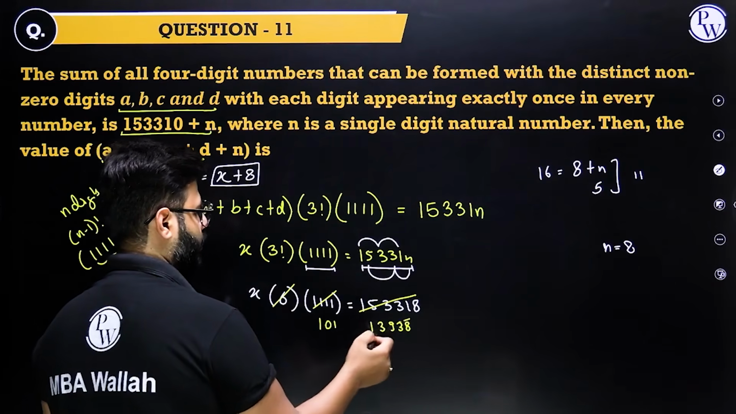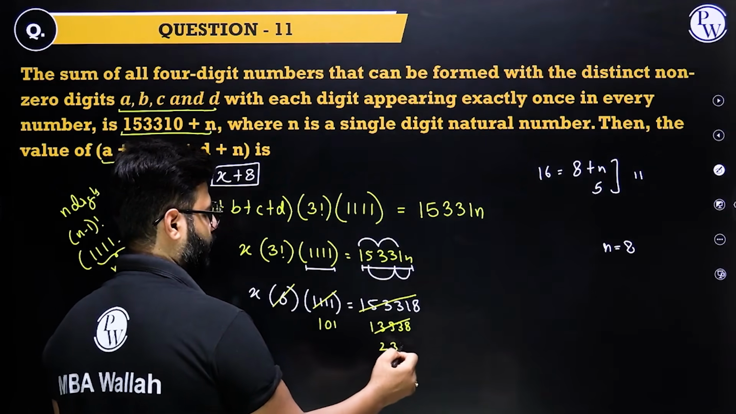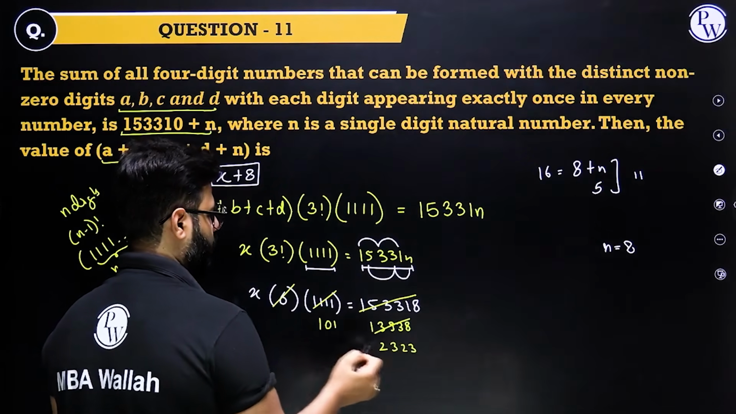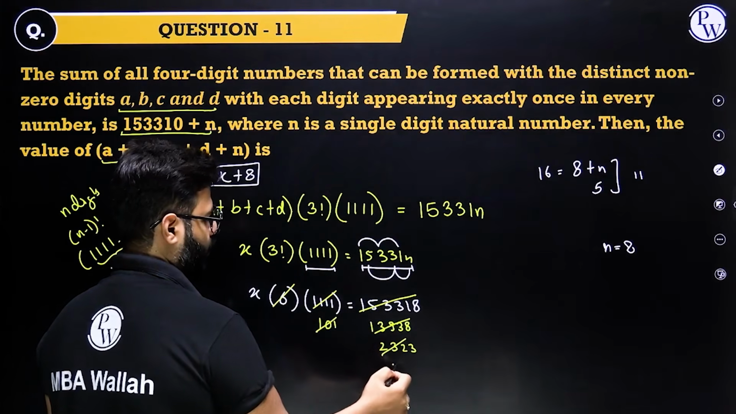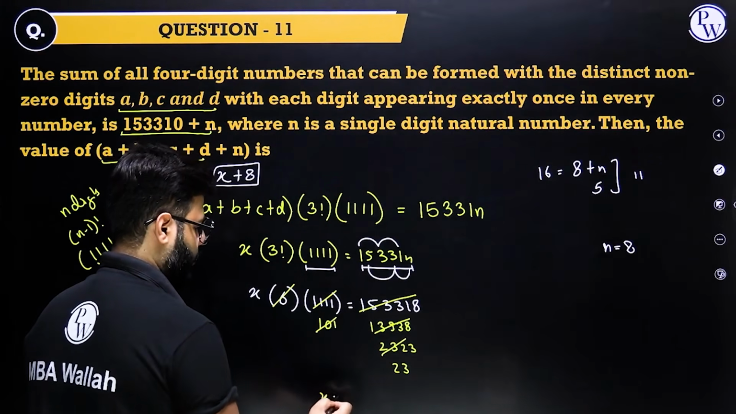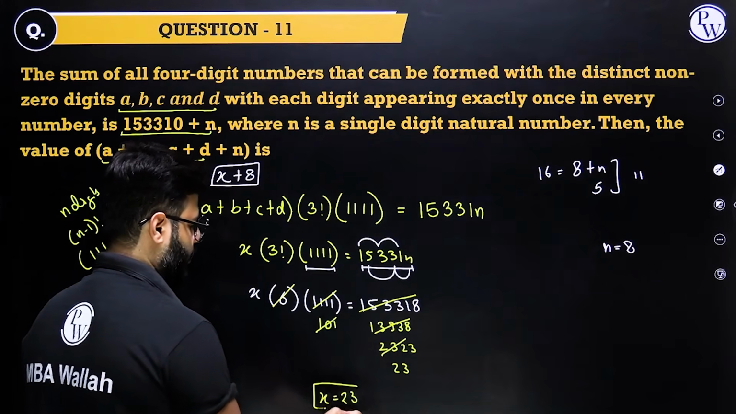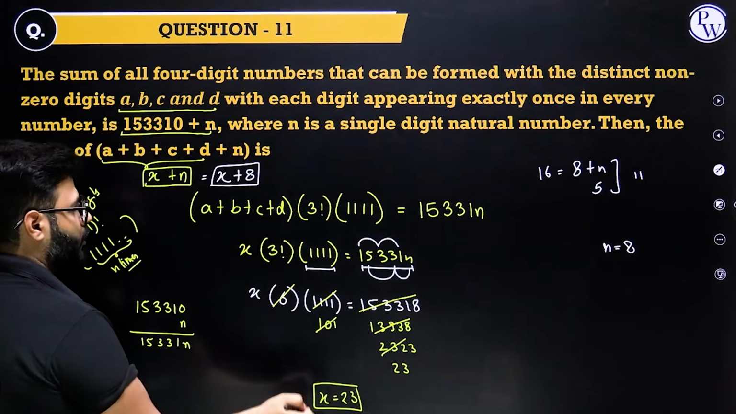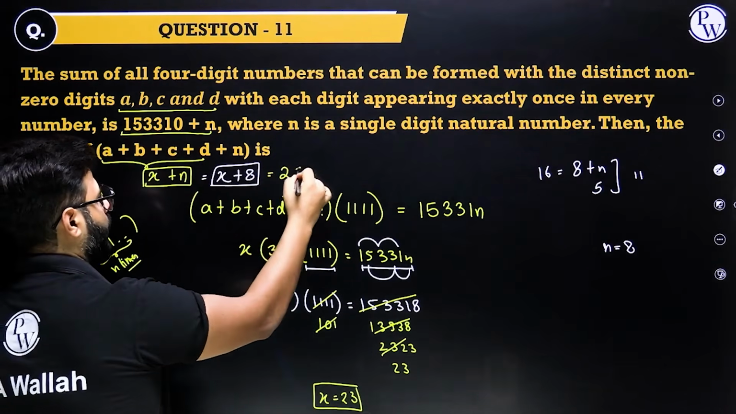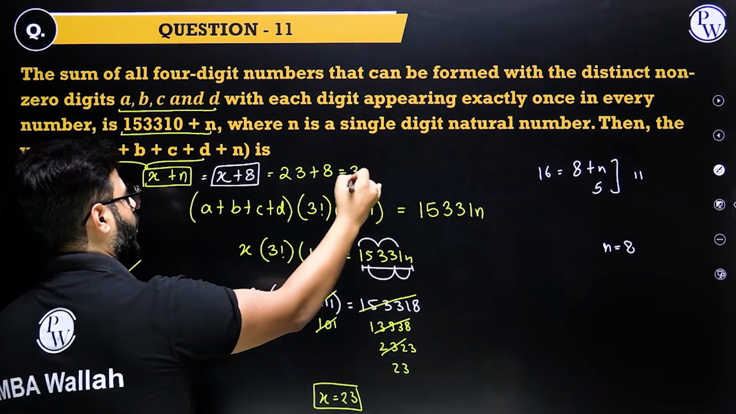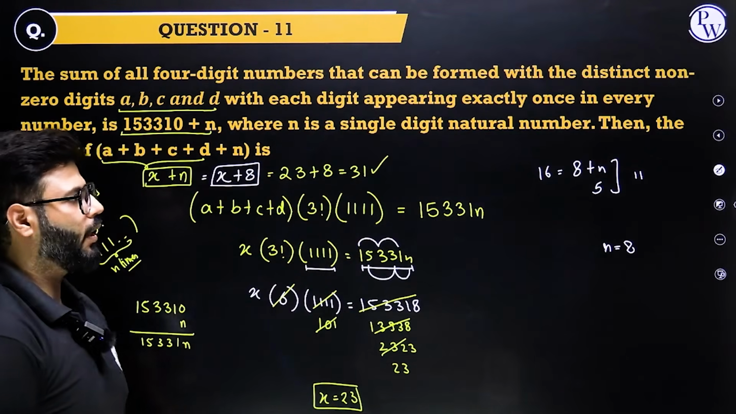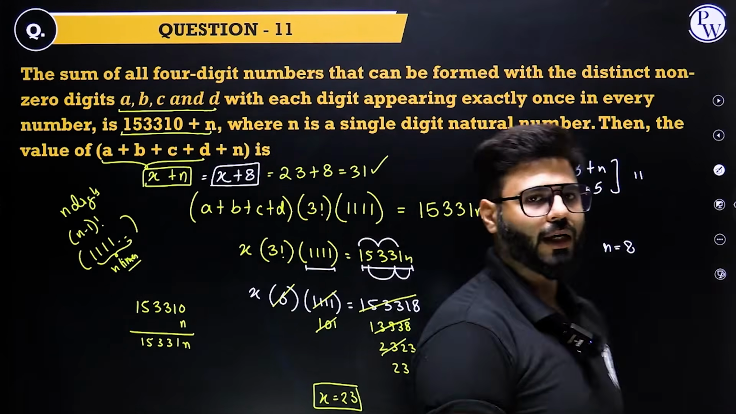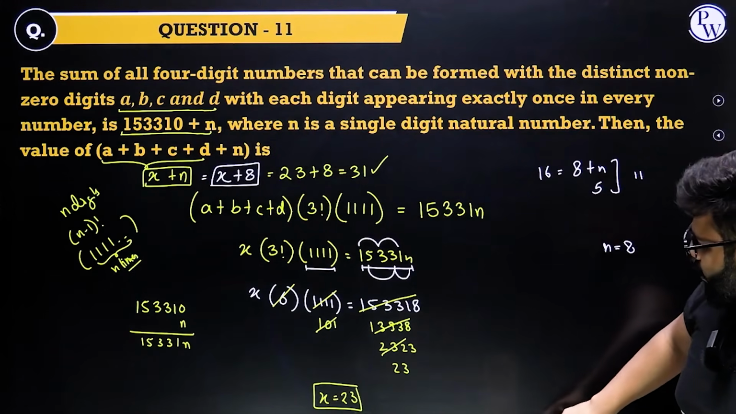Fantastic. Let's cancel it by 6. 2 times 119, 3 times 13. 13, 2 times 23, 23, 101. So x comes out to be 23. Fantastic. So that means a plus b plus c plus d is 23. This is 23 plus 8, that's 31. And here we have done slot 1 of CAT 2024 right before the exam.